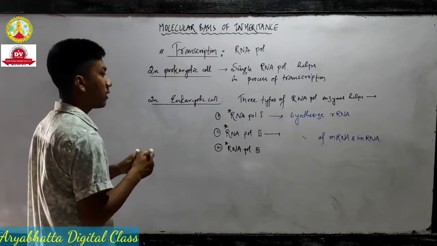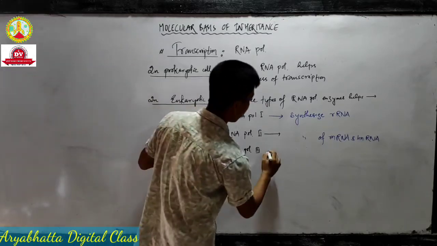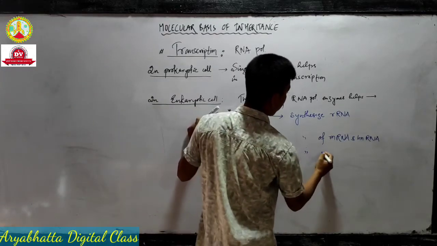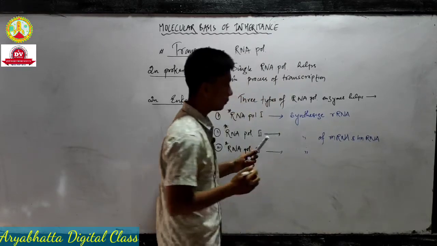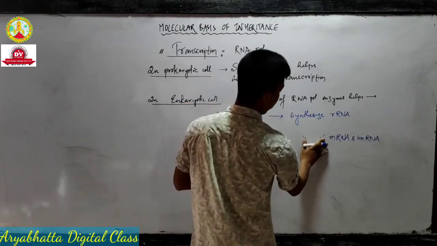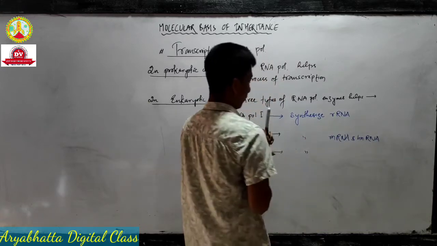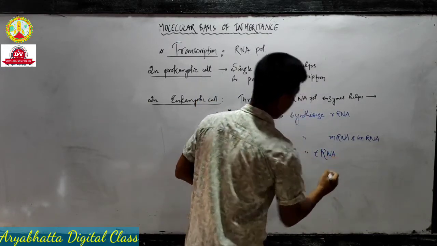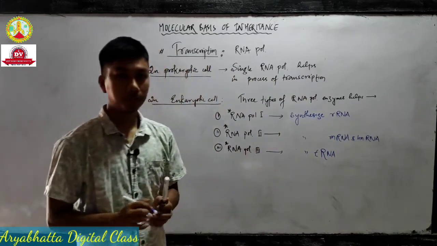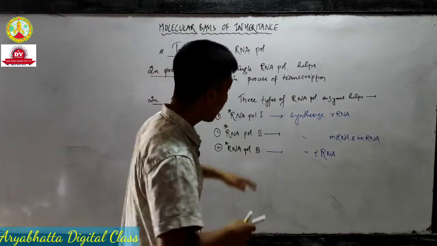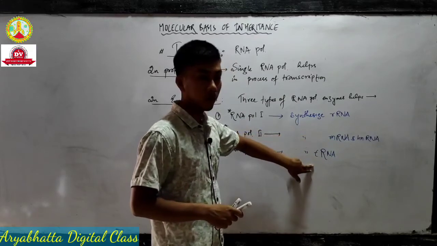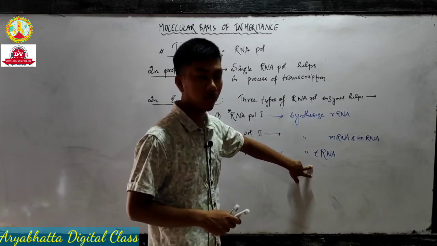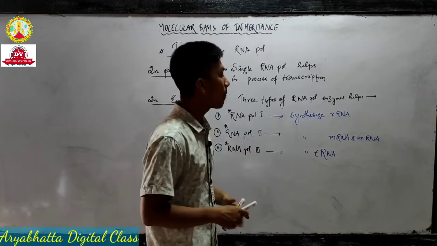It synthesizes tRNA. Now tRNA means transfer RNA. All those RNA have a specific role in the translation process. We will discuss this.